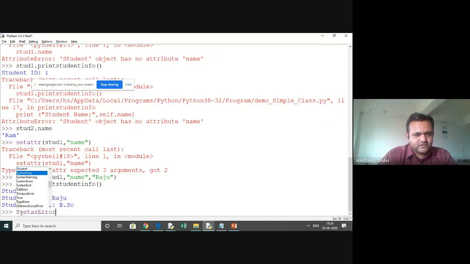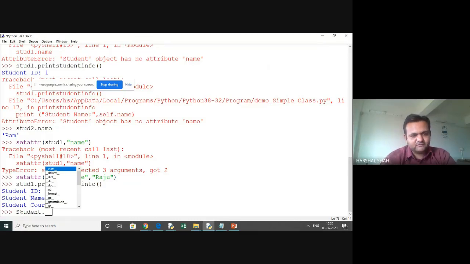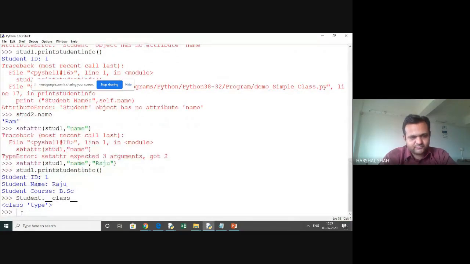See, Student is here, and see that now you cannot see these things. When you type this, we have these methods. There are so many methods, but right now we will execute these things this way. This is a class type. Okay, fine. What we do now: attribute, they are attributes, we are not accessing the method. So these are the attributes.